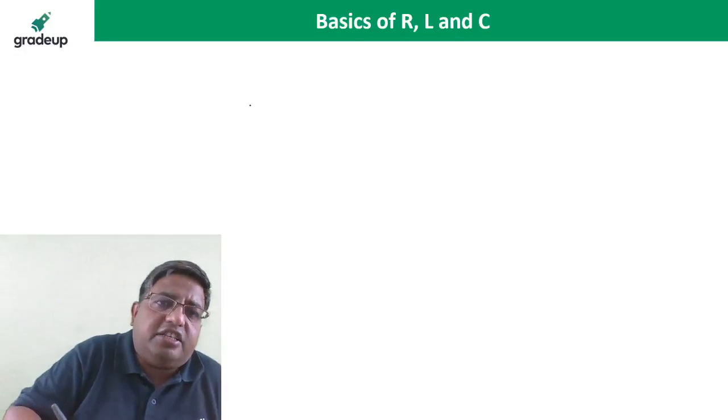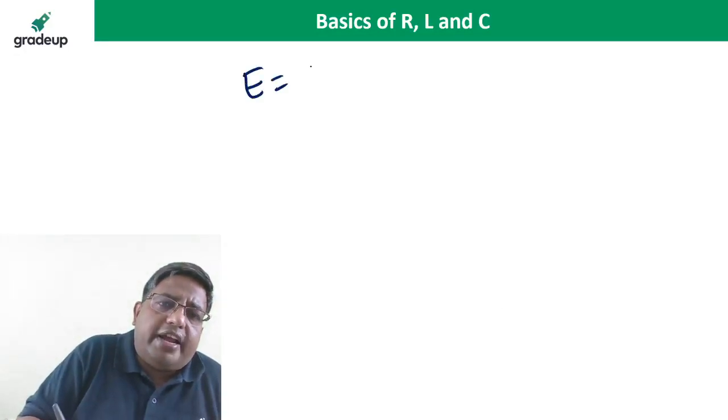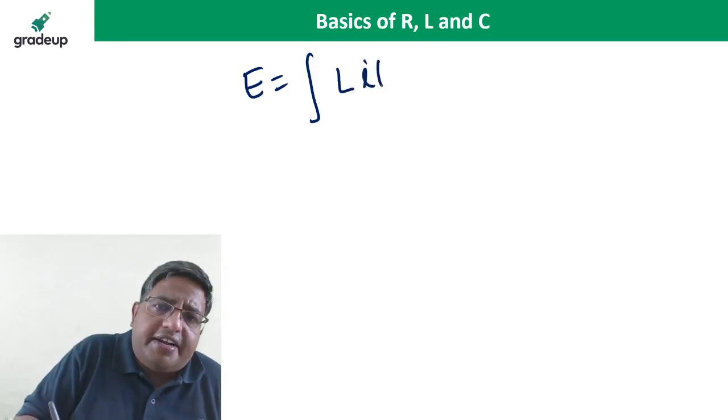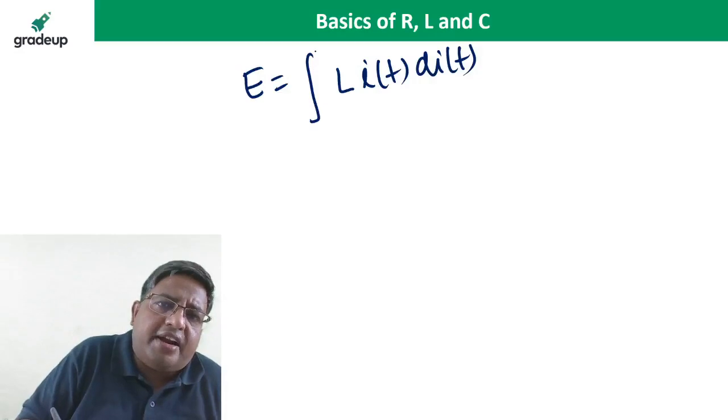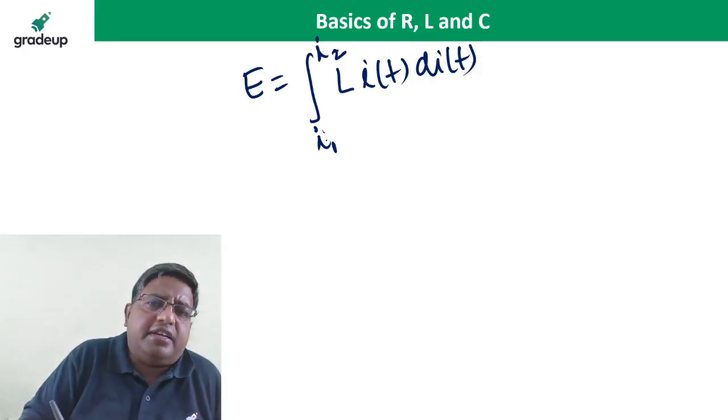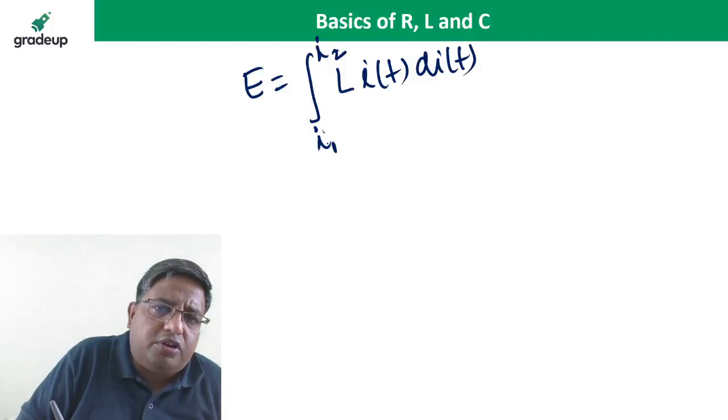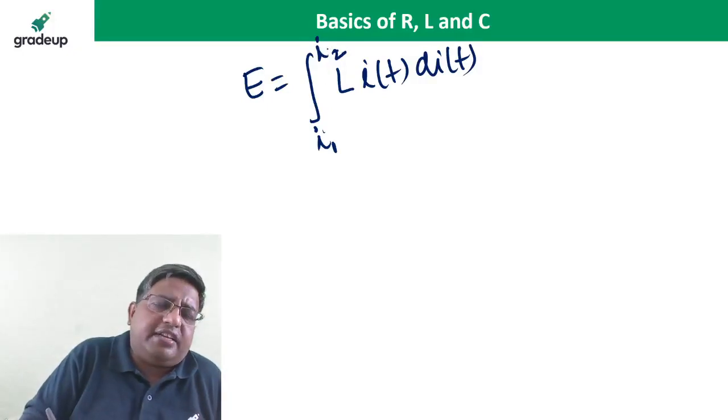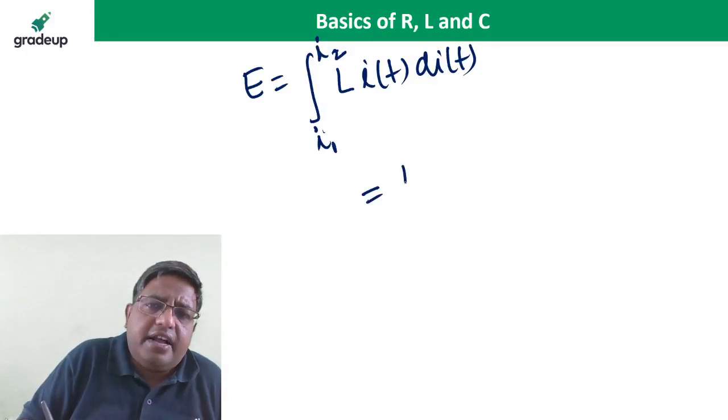So how much energy is stored? Energy stored is the integral of L i(t) di from the initial current to the final current, I0 to I infinity, or I1 to I2. Initial energy to the final energy. And if we are giving the current from 0 to I, so what is the energy? Energy is the integral of L i(t) di.